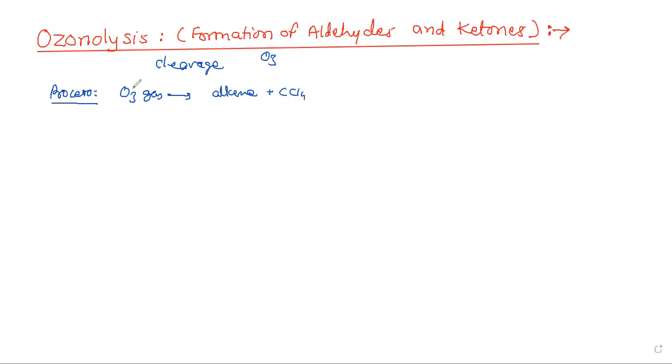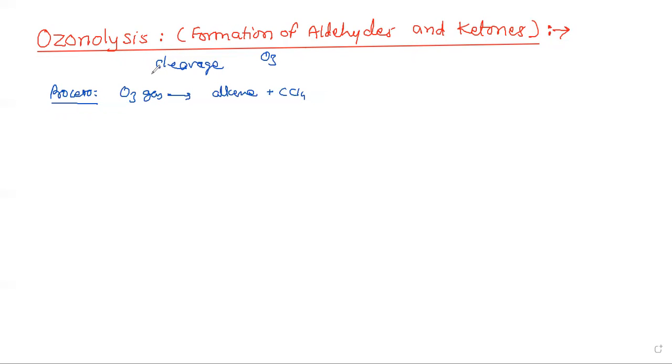After completion of the reaction, the solvent is evaporated, and this leaves the ozonide as a viscous oil. Generally, these ozonides are not isolated because they are explosive in nature, but they are treated with water in the presence of zinc as a reducing agent to avoid further oxidation of the resultant aldehydes and ketones.